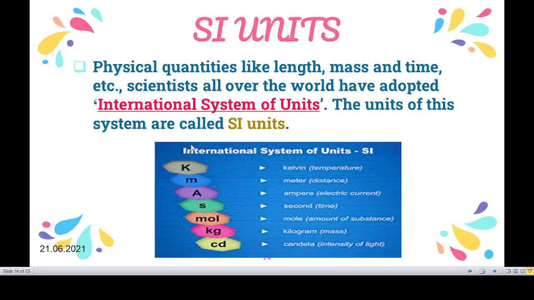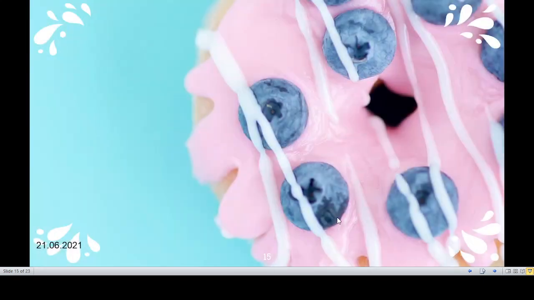The units of this system are called SI units. Here, the unit of temperature is Kelvin, K, the unit of distance is meter, the unit of electric current is ampere, the unit of time is second, the unit of amount of substance is mole, the unit of mass is kilogram, and the unit of intensity of light is candela.